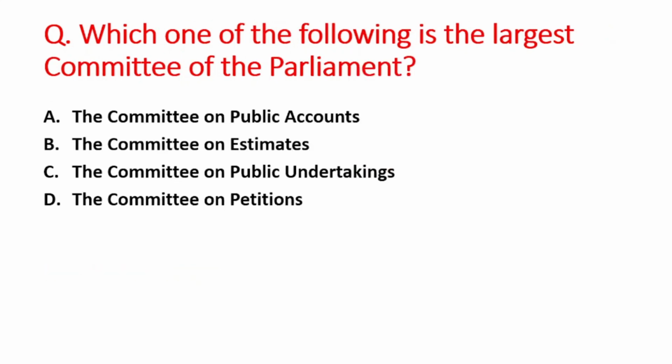Next question is which one of the following is the largest committee of the parliament? A option is the Committee on Public Accounts, B is the Committee on Estimates, C option is the Committee on Public Undertakings, D option is the Committee on Petitions. So right answer is option C, that is the Committee on Estimates. It means the Estimate Committee is the largest committee of the parliament. This question is very important, okay?